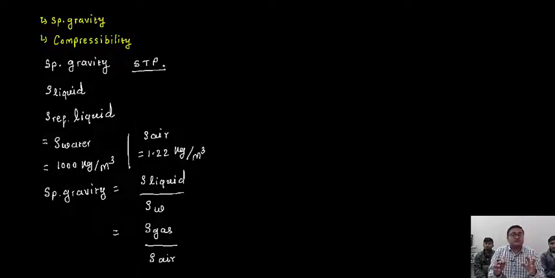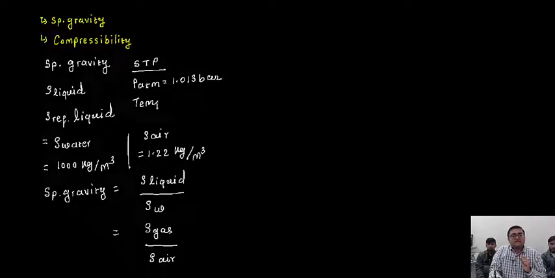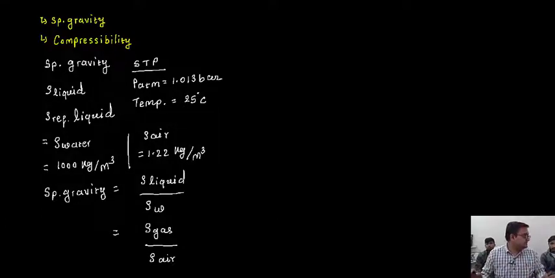Sometimes you will hear this word, not in case of the GTU examination, but when you are doing some practical work or if you visit certain industries, then they are going to use such kind of word, standard temperature and pressure. What it means? The pressure is atmospheric pressure, which is nothing but 1.013 bar, and the temperature is 25 degrees centigrade, which is nothing but sea level temperature, the standard temperature at the sea level.